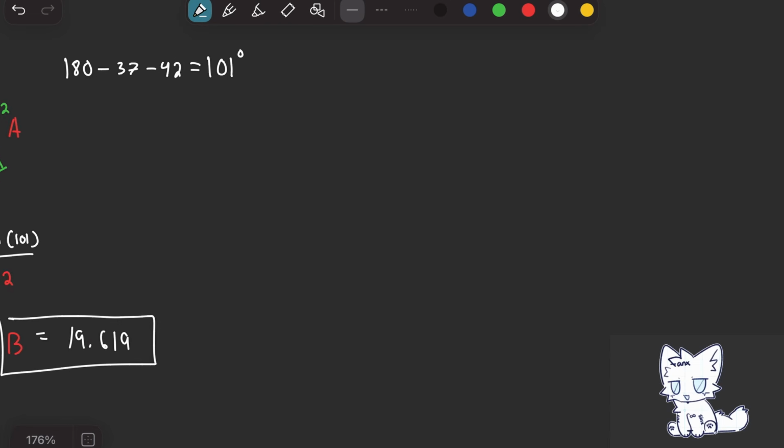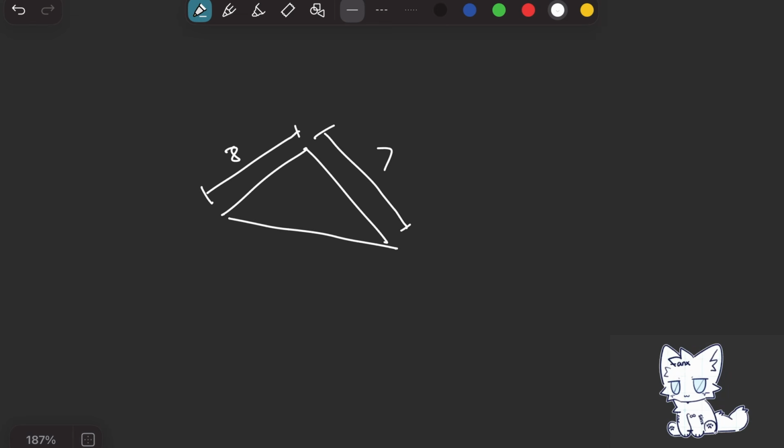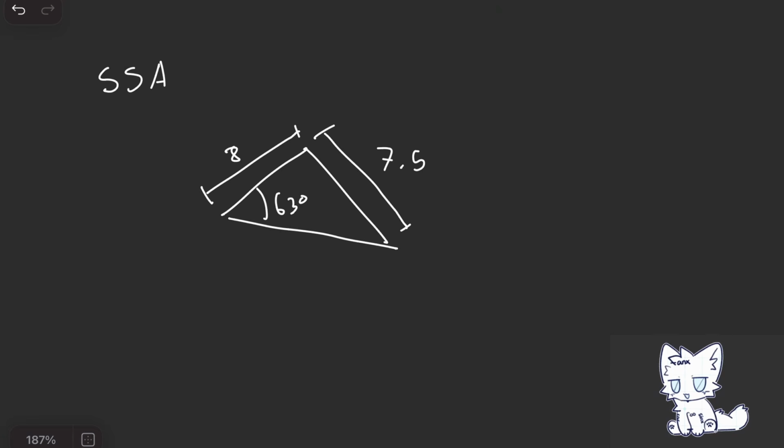Let's move on to the ambiguous case. Let's take a look at another application. Side angle. Say we have a length of 8, length of 7.5, and an angle of 63. So this is called the side angle application because take a look, side, then it moves on to angle.